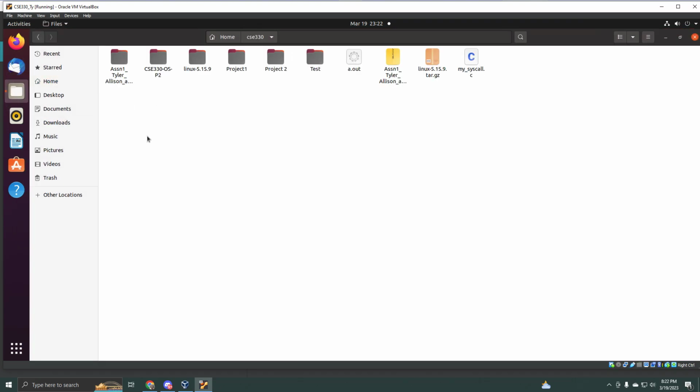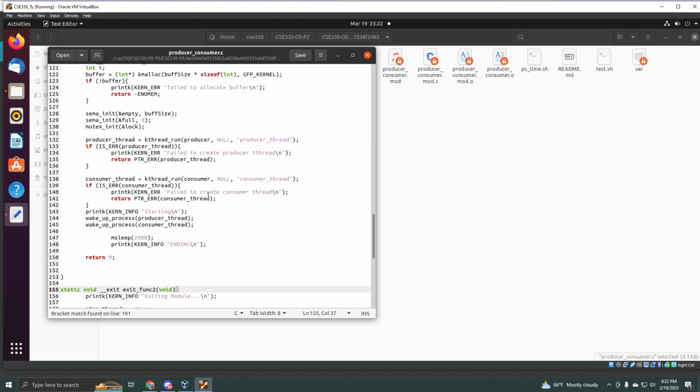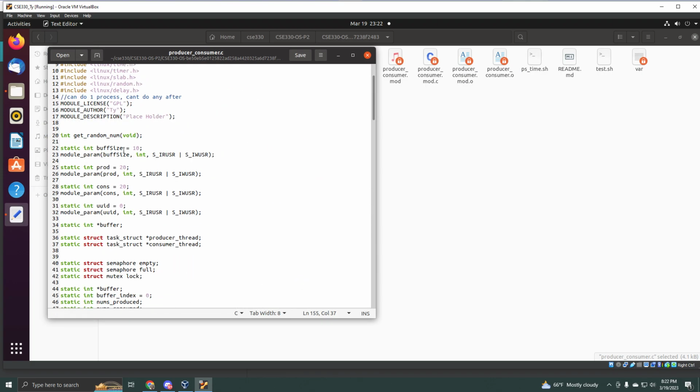So as for my code, we have a producer consumer C file right here. In this file, we initialize buff size, production, the amount to produce, cons, the amount to consume, and then the user ID. All of these values can be taken in as an argument from the module parameter.